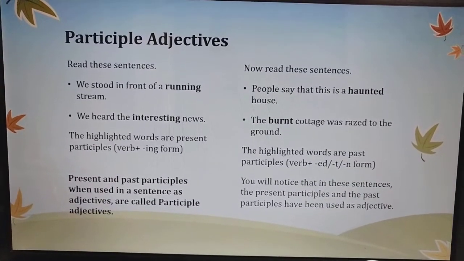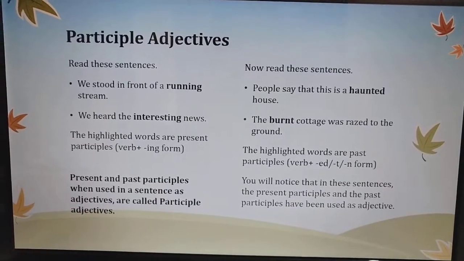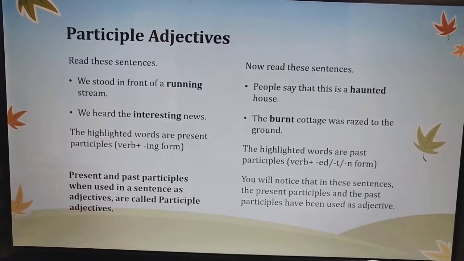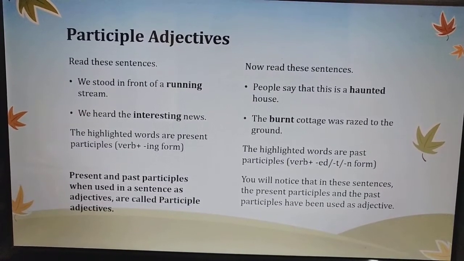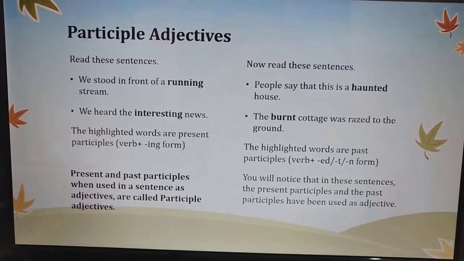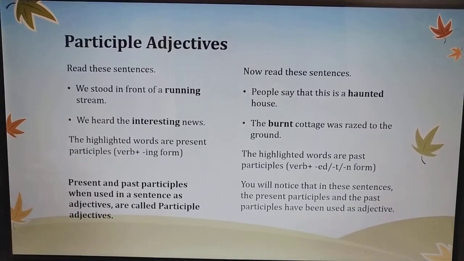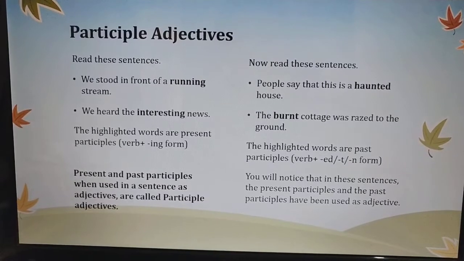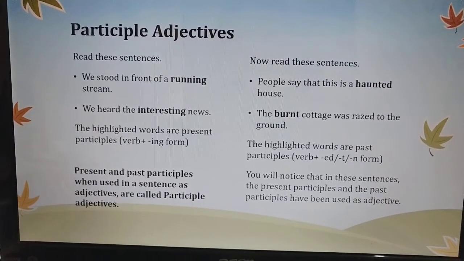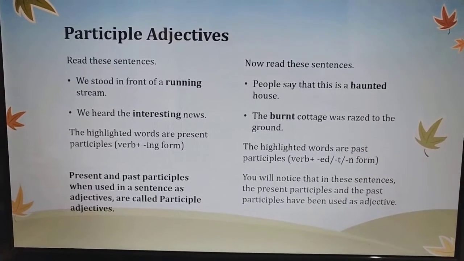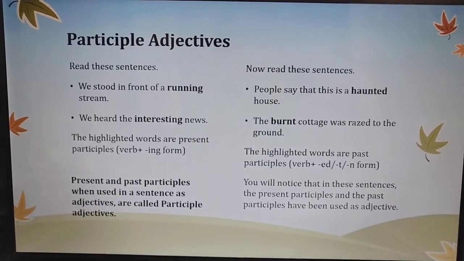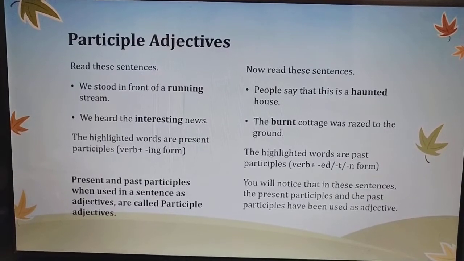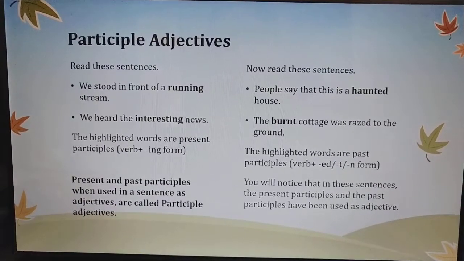So now let's read it again. We stood in front of a running stream. Here the highlighted word is running. We heard the interesting news. Here it is interesting. The highlighted words are the present participle form of the verb. The first is run, the second is interest, and then I have added ing to it. Now present and past participles, when used in sentences as adjectives, are called participle adjectives.